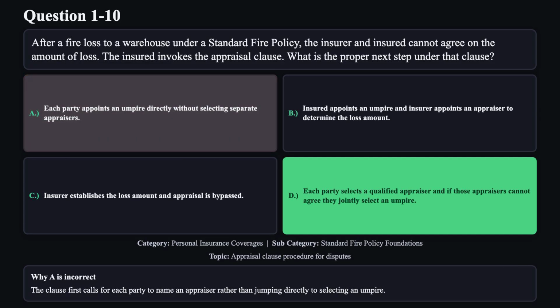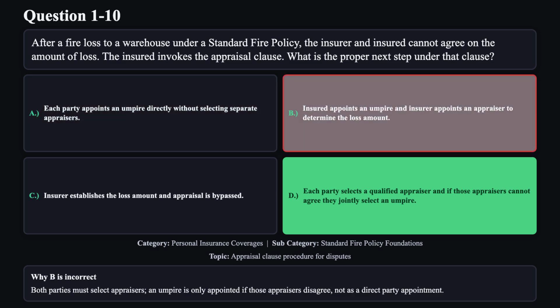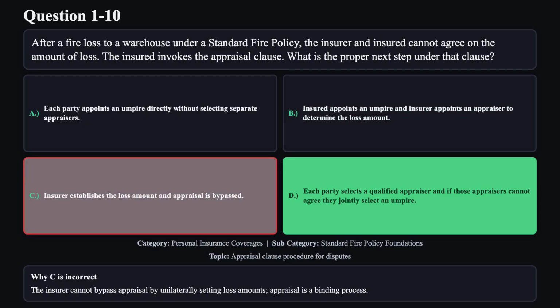Reason A is not correct. The clause first calls for each party to name an appraiser rather than jumping directly to selecting an umpire. Reason B is not correct. Both parties must select appraisers. An umpire is only appointed if those appraisers disagree, not as a direct party appointment. Reason C is not correct. The insurer cannot bypass appraisal by unilaterally setting loss amounts. Appraisal is a binding process.